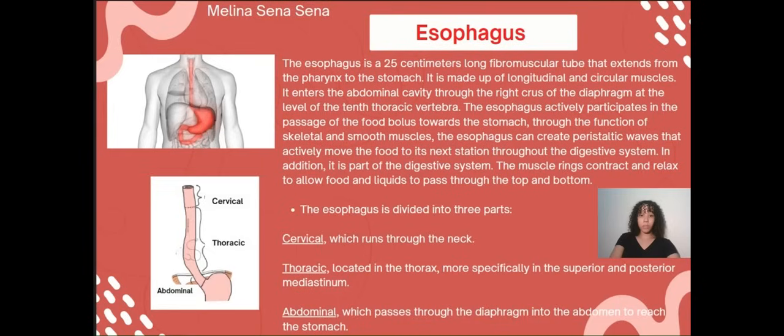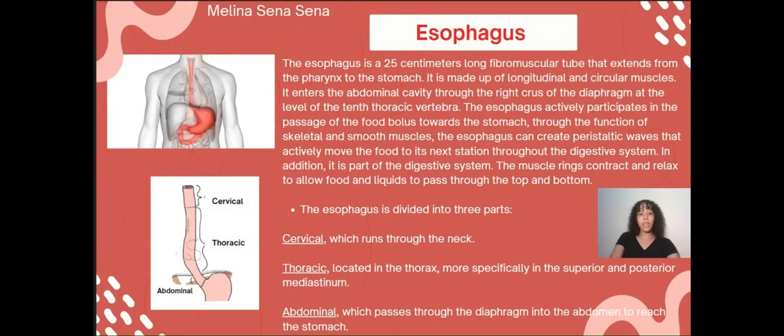The esophagus actively participates in the passage of the food bolus towards the stomach through the function of skeletal and smooth muscles. The esophagus can create peristaltic waves that actively move the food to its next station throughout the digestive system. In addition, it is part of the digestive system. The muscles relax, contract, and relax to allow food and liquids to pass through the top and bottom.